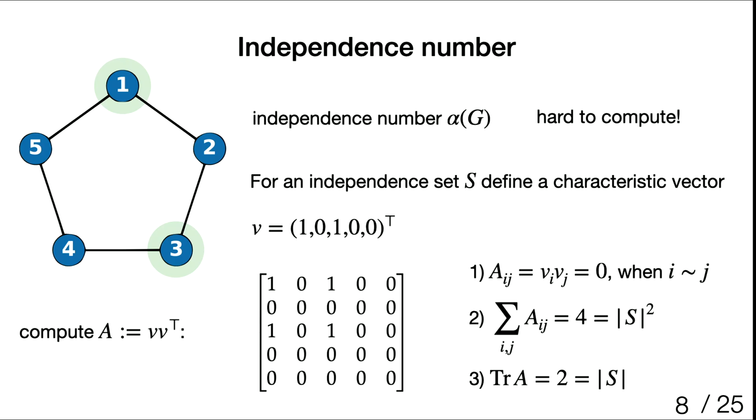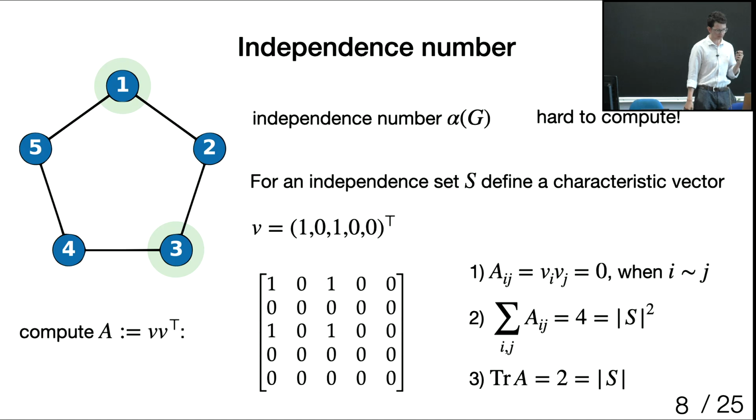The second property: if I sum up all the entries of this matrix, in this case I get 4. And in general, this is the cardinality of S squared. And if I look at the diagonal, I get the trace, which is, in this case, 2, and in general, the cardinality of S. And I want to maximize the cardinality of S. I want to find the largest independent set.